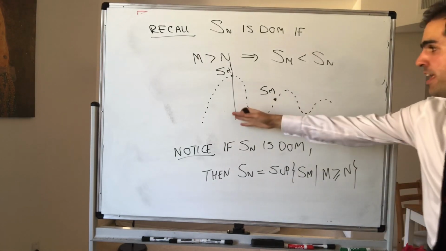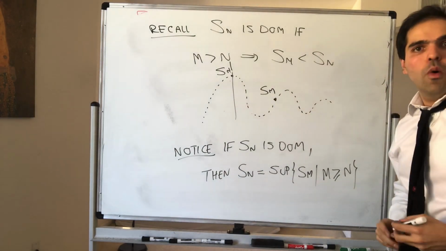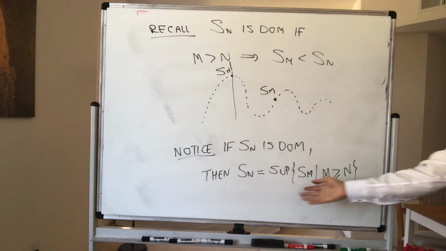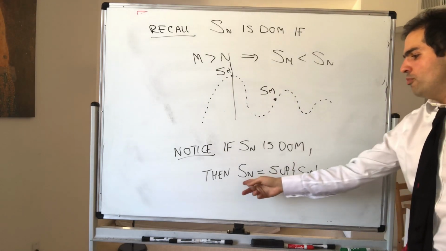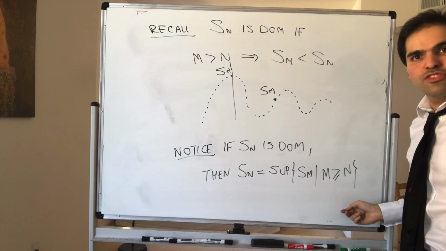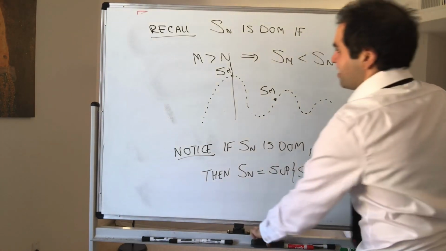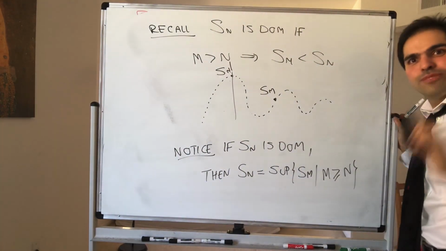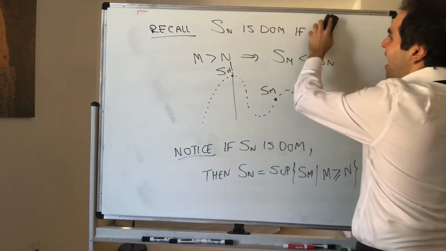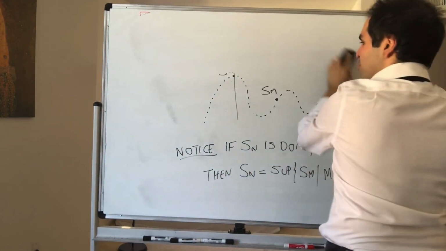So it's really the biggest value of whatever follows it. And this will be very important because this will relate dominant terms with limsups. All right, so that was just the prep for the proof. And now let's actually do the proof.